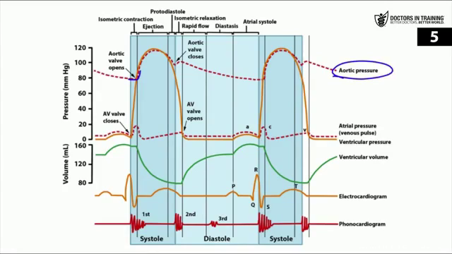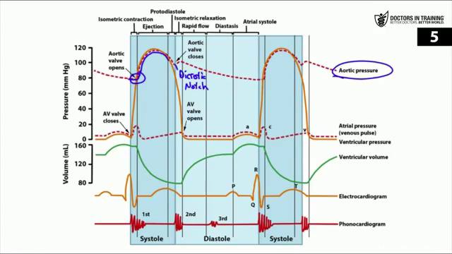The orange line is the left ventricular pressure, and right here where these two lines intersect is where that aortic valve is forced open. Now there is a rapid ejection taking place from the ventricle into the aorta at this time. Now, that's why you see an increase in that pressure. Then the pressure is going to decrease, and then that aortic valve is going to close. Now, after the aortic valve closes, you have an abrupt, kind of mild increase in pressure again.